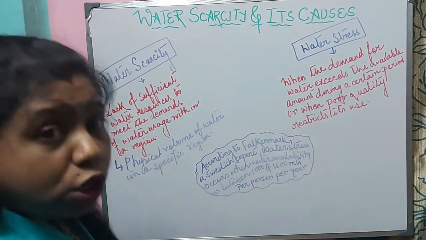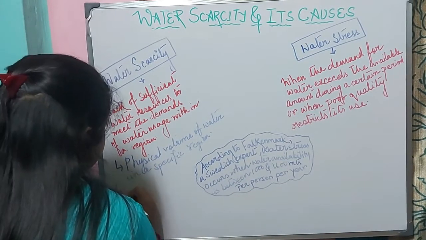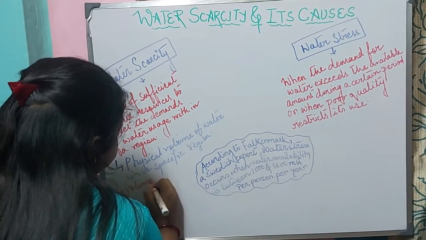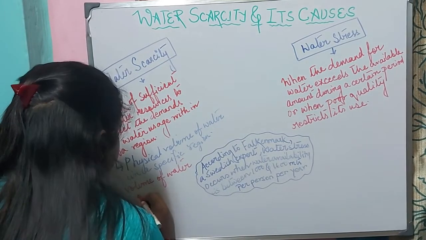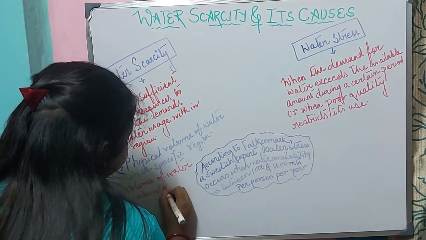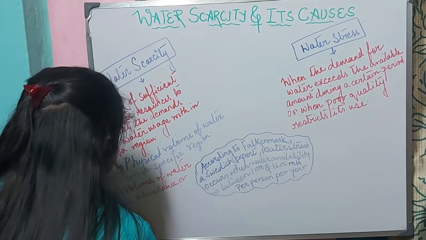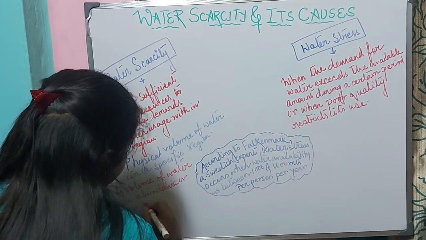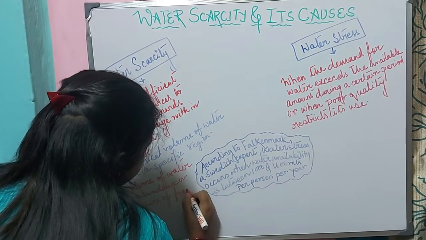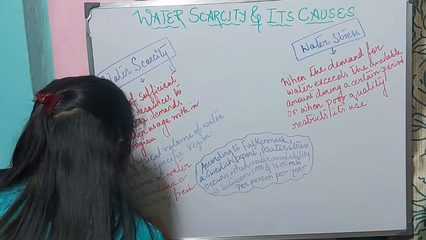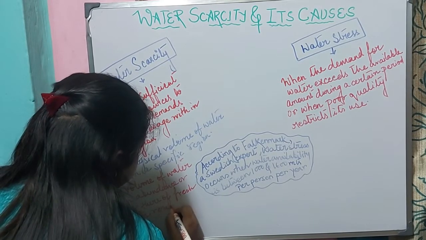It can also be redefined as that volume of water in abundance or lack thereof, of fresh water resources.